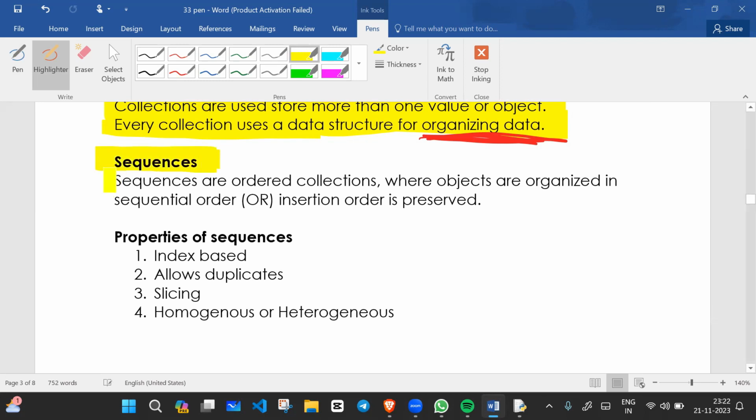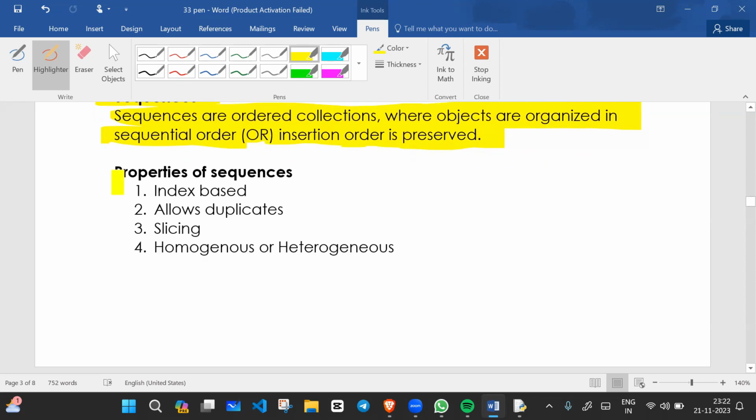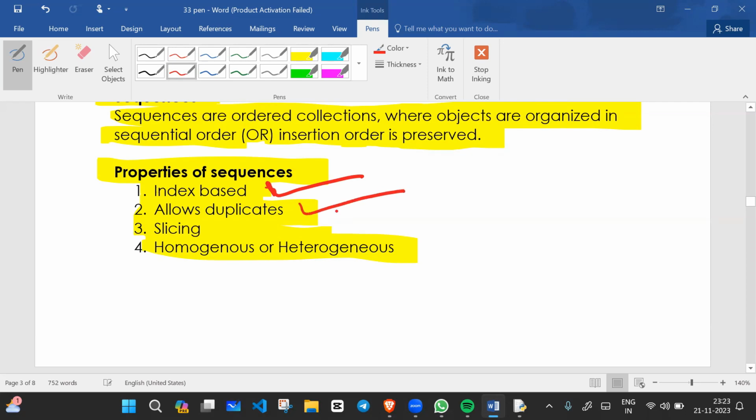So now we talk about sequence. Sequences are ordered collections where objects are organized in sequential order, or we can say insertion order is preserved. Now we can talk about properties of sequences. We have properties like index based, allow duplicates, slicing, homogeneous, and heterogeneous. Homogeneous means same type, heterogeneous means different types.